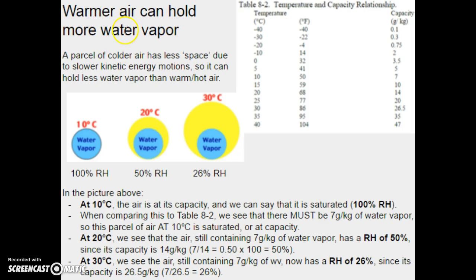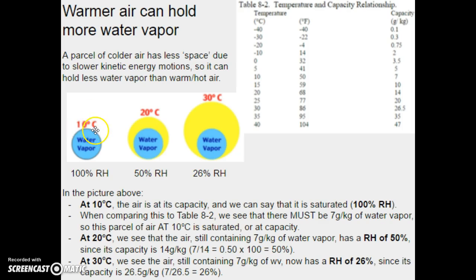Warmer air can hold more water vapor. A parcel of colder air has less space due to slower kinetic energy motions, so it can hold less water vapor than hot air. So let's look here. I've got 3 parcels I'm going to make sure we make sense of: 10 degrees Celsius, 20 degrees Celsius, and 30 degrees Celsius. Let's start with what we know, and I also have table 8-2 over here I can make sense of.